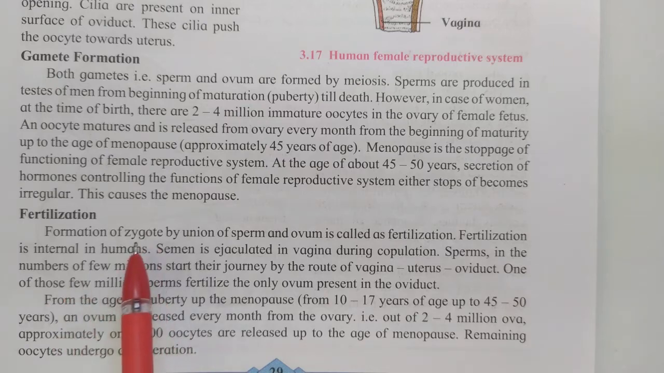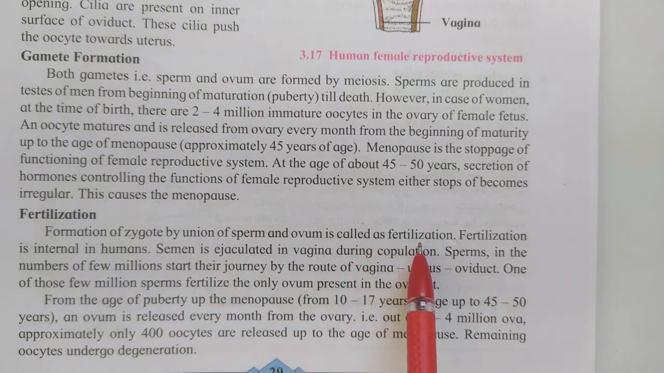Formation of zygote. Zygote means combination of male and female gamete, combination of sperm and ovum. Formation of zygote by union of sperm and ovum is called fertilization, that we have already studied. Fertilization is internal in humans. It is internal, not external.